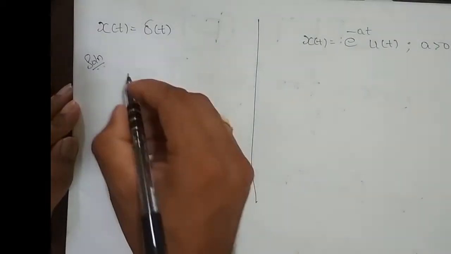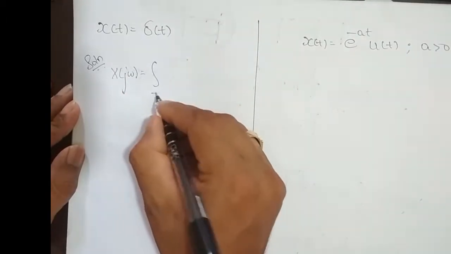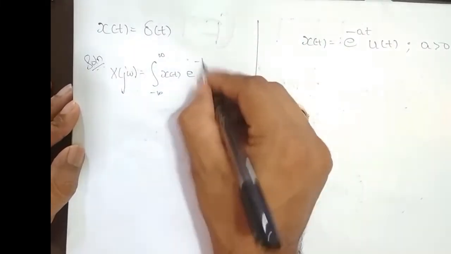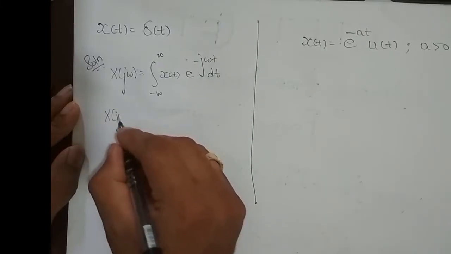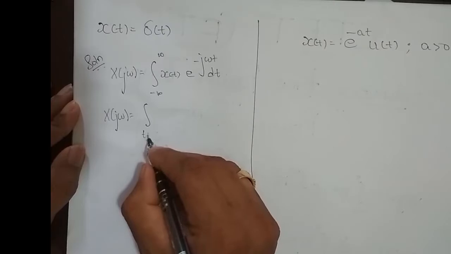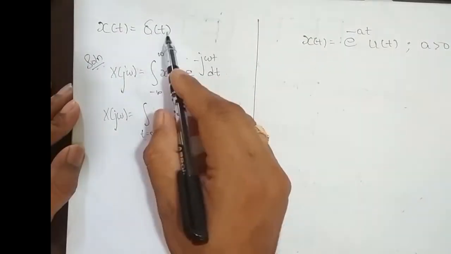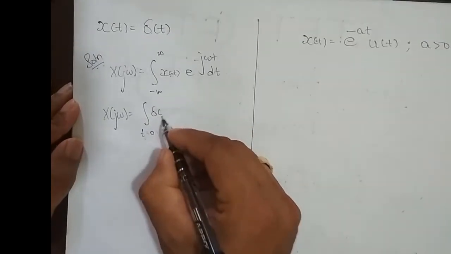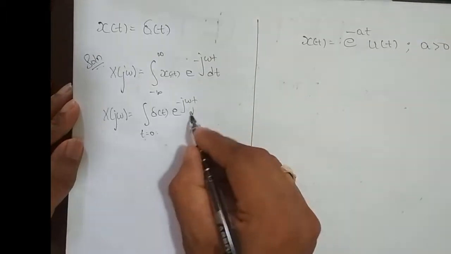The solution, what is the formula? X of j omega is equal to the integral from minus infinity to infinity of x of t, the given signal, times e power minus j omega t dt. Okay, x of j omega is equal to integrating only at t is equal to 0. Why? Because x of t is a delta function, and delta of t is defined only at t is equal to 0. So only at t is equal to 0, delta of t e power minus j omega t dt.